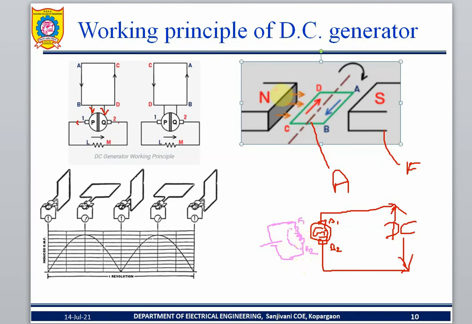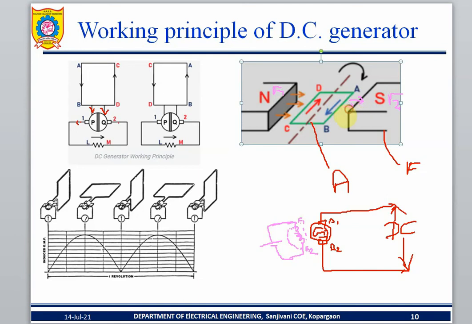This is F1 and this is F2. Between F1 and F2, what will be produced? Flux will be produced. See that? Flux will be produced, so the flux will flow. You already studied this in physics in 10th, 11th and 12th class.